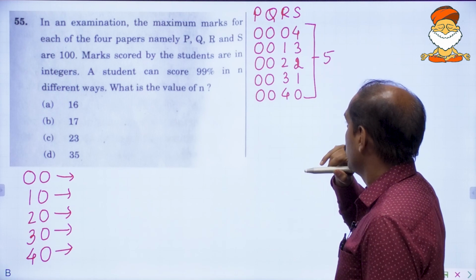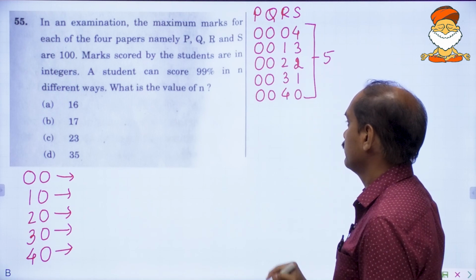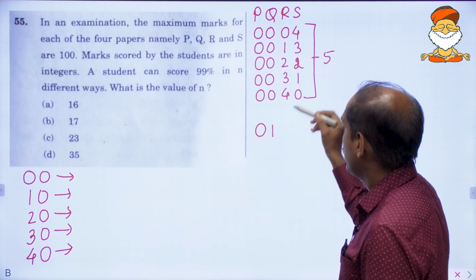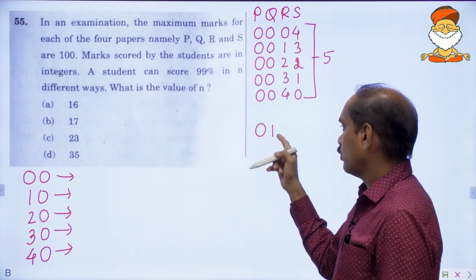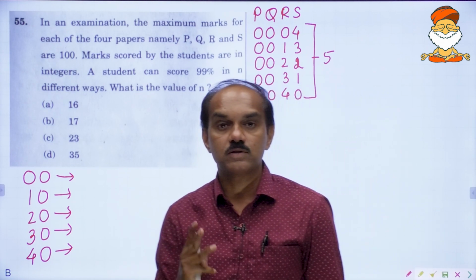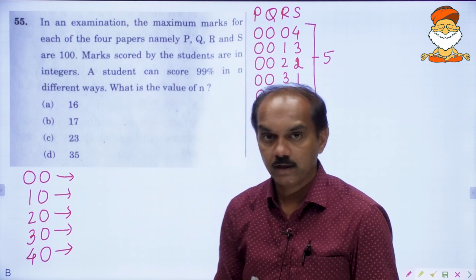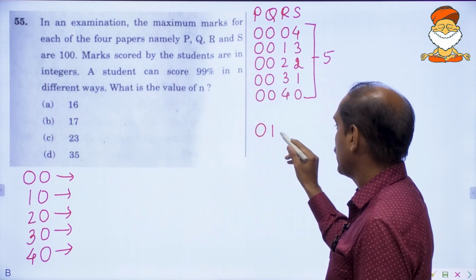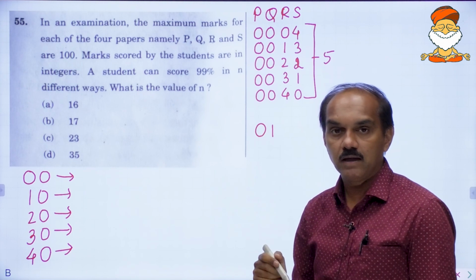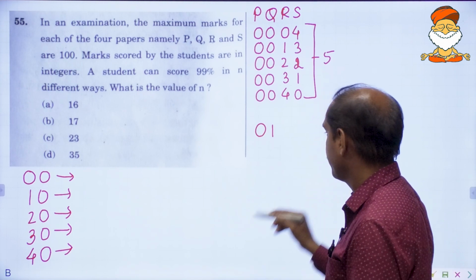These are 5. Now I will start with 0, 1. If you start with 0, 1, what happens? 1 mark is already lost. Now he will have to lose 3 more marks. And in how many different ways can that be done? In how many different ways can he lose the remaining 3 marks in the remaining 2 subjects?